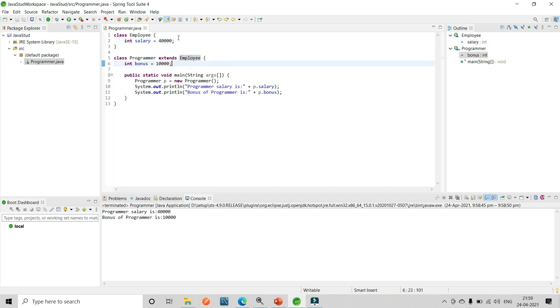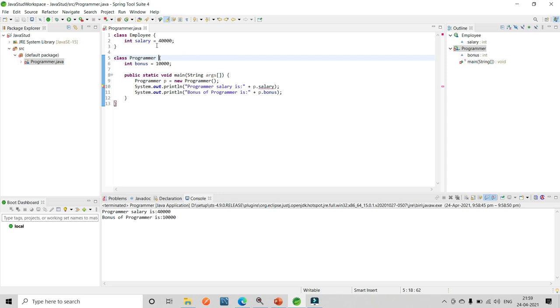How can we get the first class value? By using the extends keyword, by using inheritance. If I remove this one and save, I get an error that I can't access this salary, because I did not extend that class.